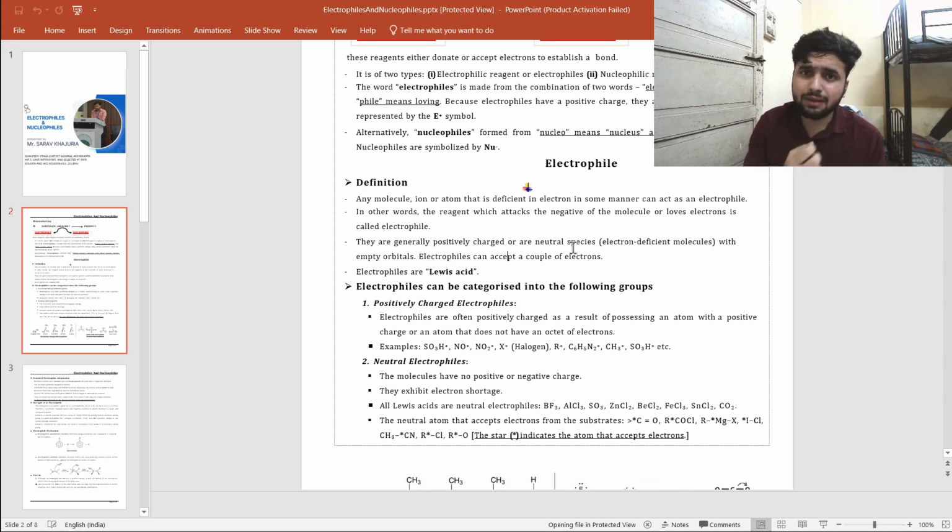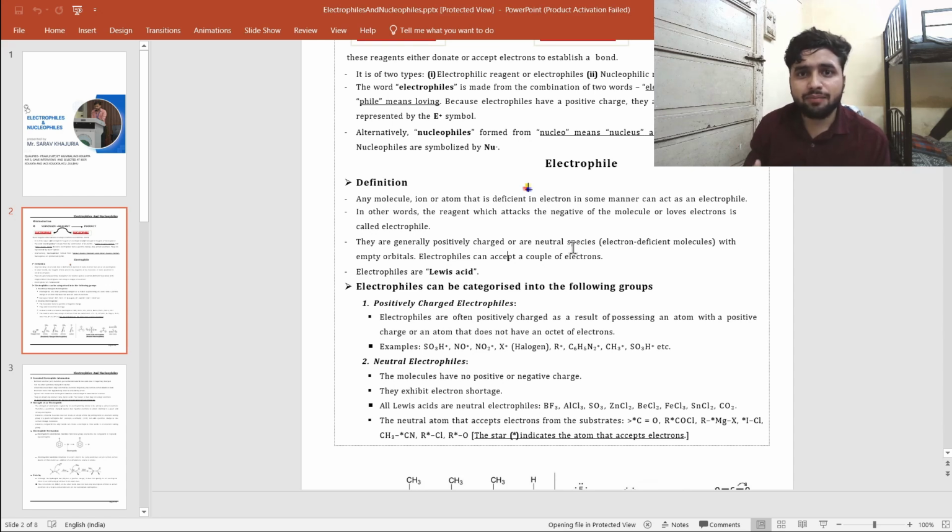Electrophiles are the species that accept electrons, that love electrons, that are electron deficient. For accepting the electron, they must have a vacant orbital. So these are the two conditions for a molecule to act as an electrophile.